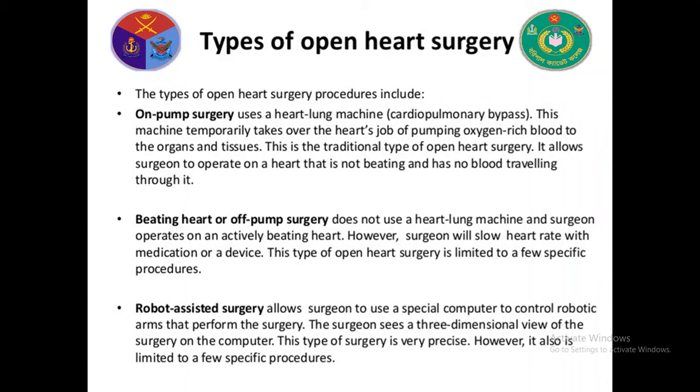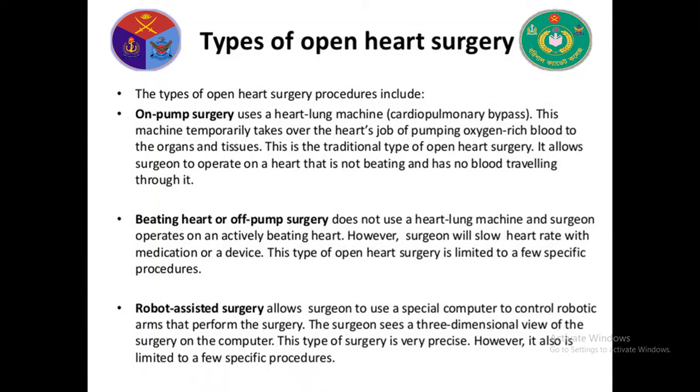This machine temporarily takes over the heart's job of pumping oxygen-rich blood to the organs and tissues. This is the traditional type of open heart surgery. It allows the surgeon to operate on a heart that is not beating and has no blood traveling through it.